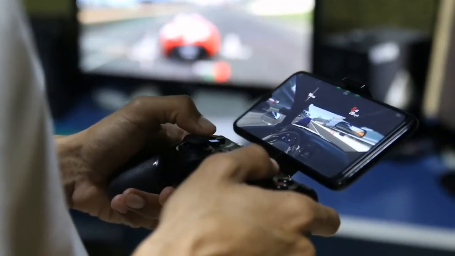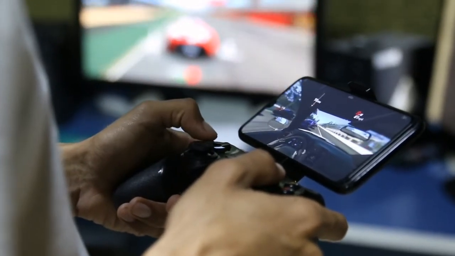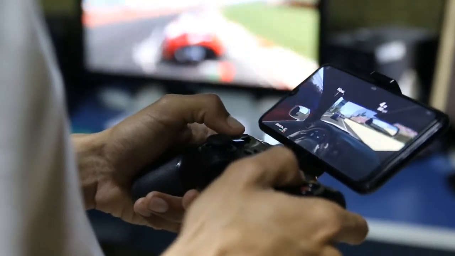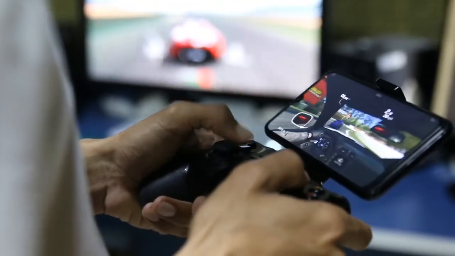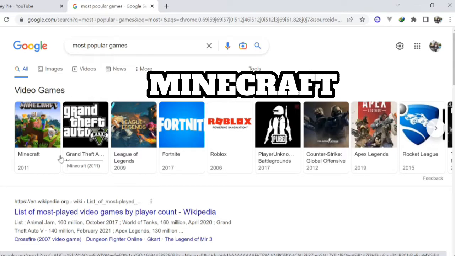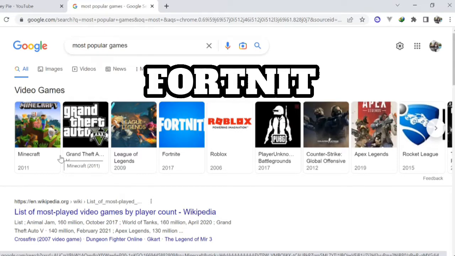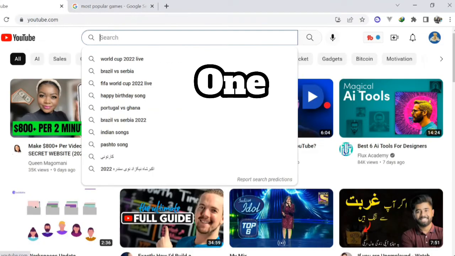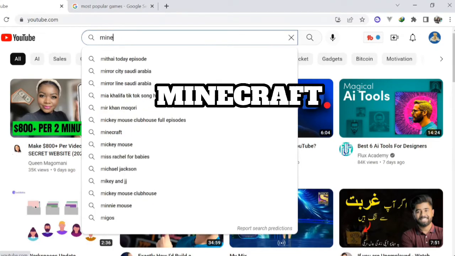As you know, there are millions of people watching gaming videos on YouTube, so what you need to do is search for the most popular games on Google, and you will be given a list of the most popular games. These are the most popular games that are played and watched online. Like you can see here, Google is giving me the list of the most popular games, where it lists Minecraft, GTA, Fortnite and others. You need to select one of these games, go to YouTube and put the game name in the YouTube search. Step number 1, let's search for Minecraft on YouTube.